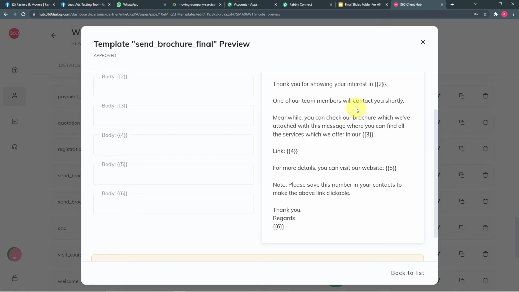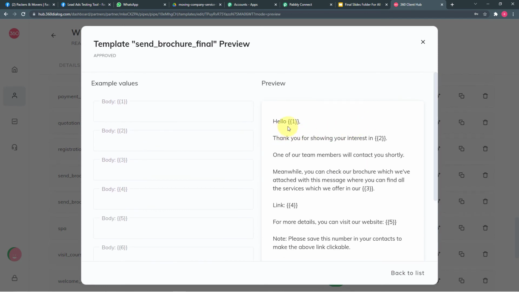As you can see, after hello, we are going to put the name of the lead that we got. So the name is going to change with every new message. Also, thank you for showing your interest in. Here we are going to put the name of the page or the business, which can also change with every new message. And in the third field, we are going to put the name of the services. If we have more than one service, that can also change. So these are the things that need to be changed with every new message.